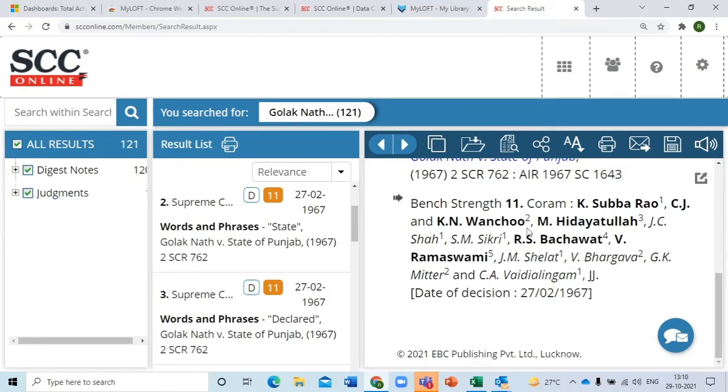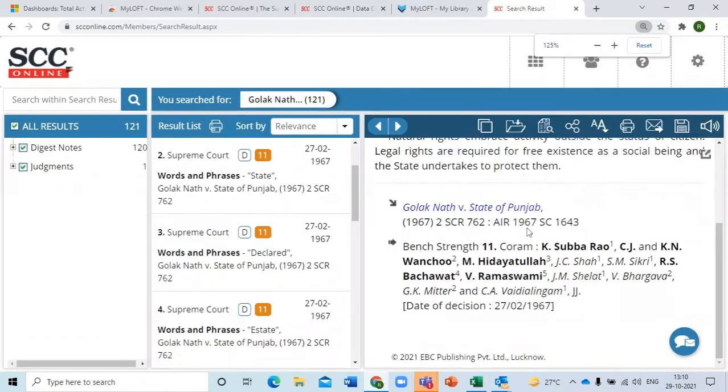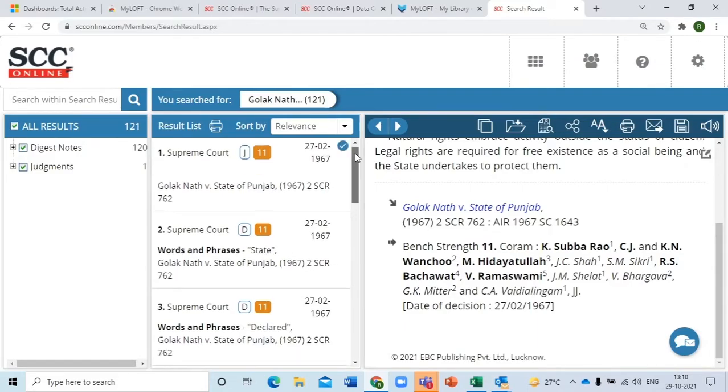And then Justice Vanchu has support from Justice Bhargava and Justice Mittal. But Justice Peshawar, Justice Hidayatullah, and Justice Ramaswamy have no support from the bench at all. So you can also see the concurring and dissenting over here itself. You can also see who is supporting whom. Okay, so you don't need to read the full judgment. That's being done. Mr. Anna, please scroll back to the judgment. We see something more over there.